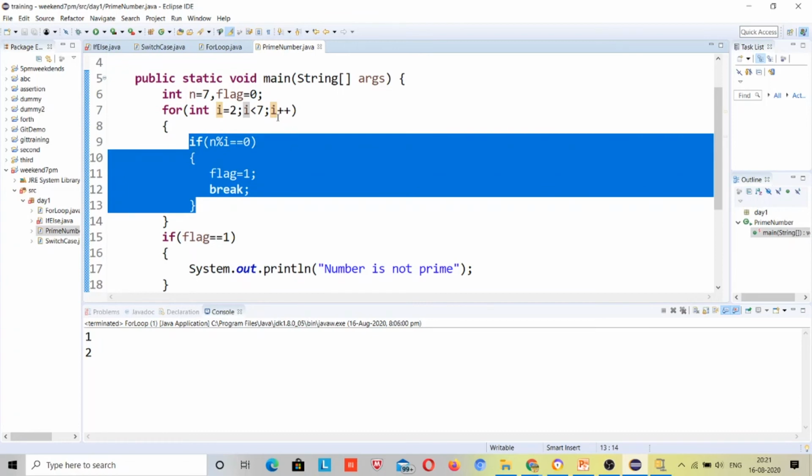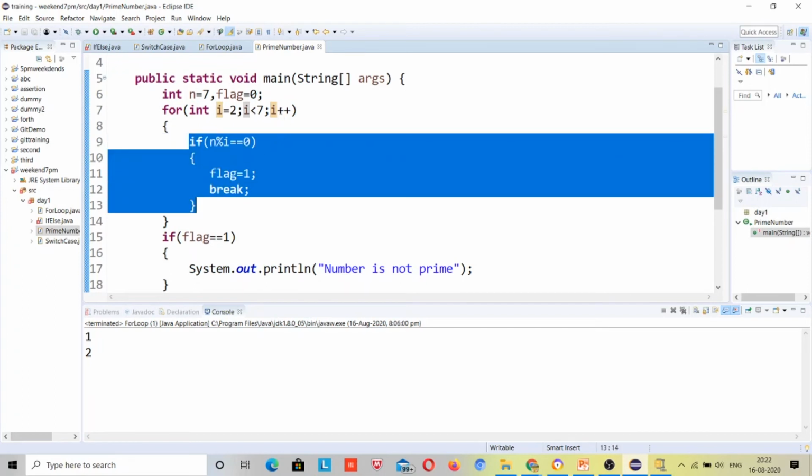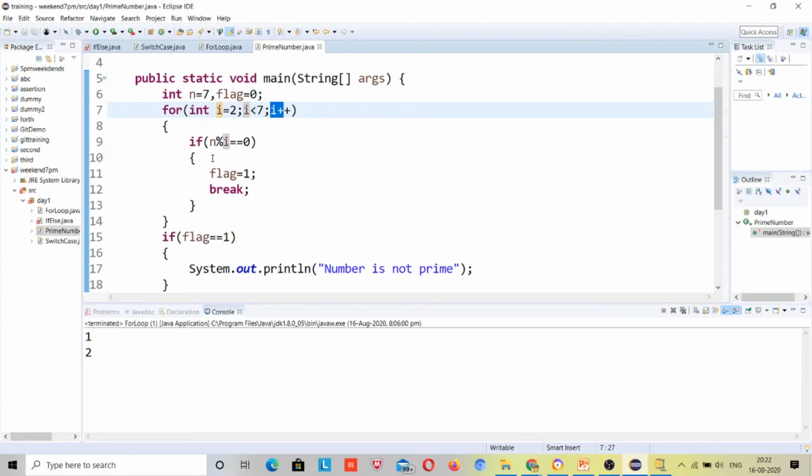Again it will increment by 1, value will be 4. Again 7 modulus 4 will return 3 as a remainder, which is not equal to 0, so it will not come here. Again it will be the same execution for 5 and 6.